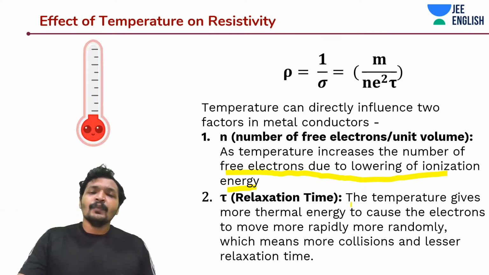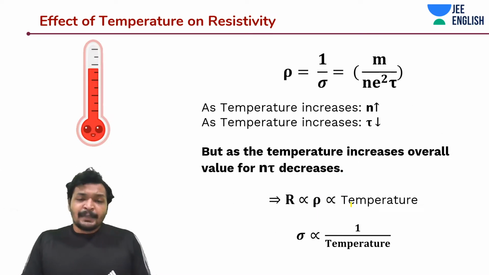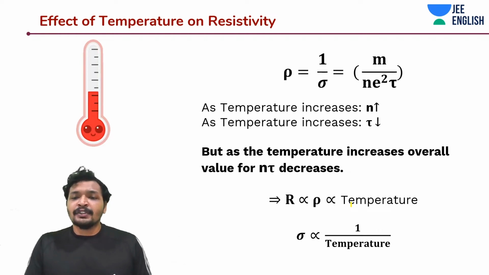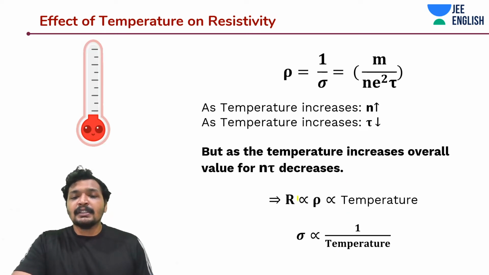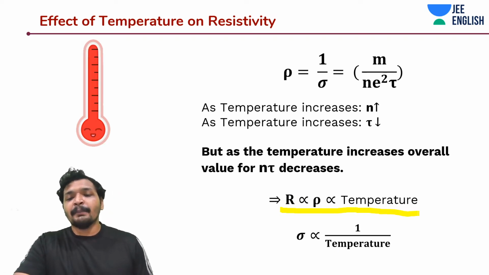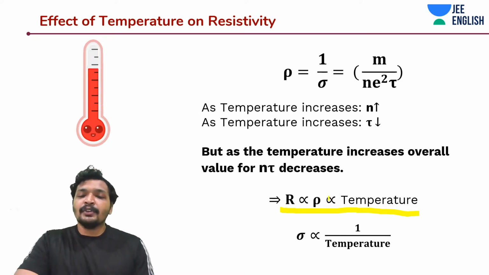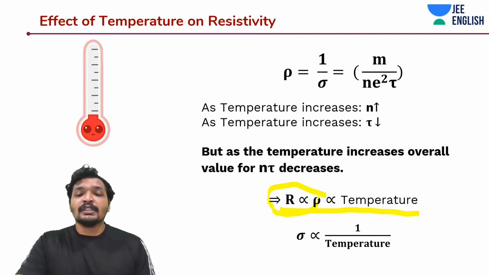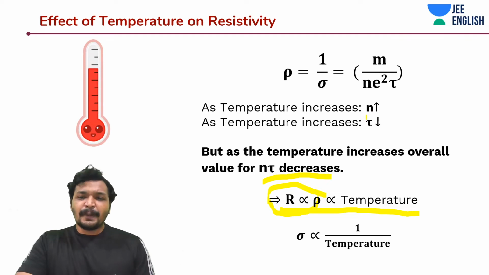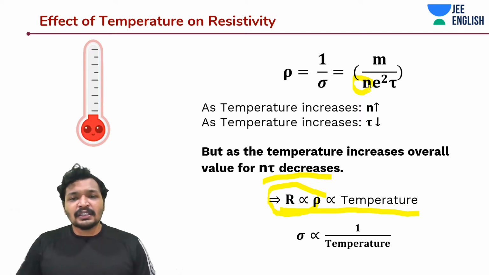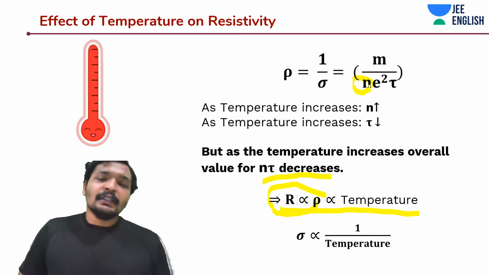Alright guys. So now we understood that as the temperature increases, the n, the number of free electrons, should increase, but at the same time the tau, the relaxation time, should decrease. This means the resistance and resistivity are both proportional to temperature. So as the temperature increases, the obstruction to the flow of electrons and charges becomes more and more. And the overall n tau decreases. You look at this equation and think, okay, the number of electrons have increased, why not, the resistance should go down. But you understood the reason why it is happening.